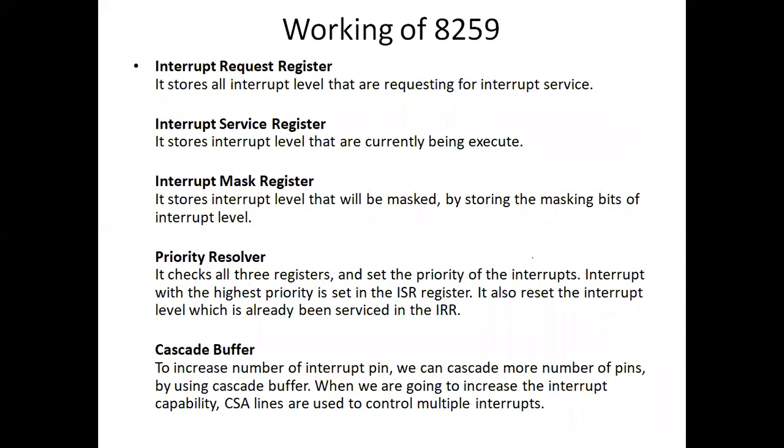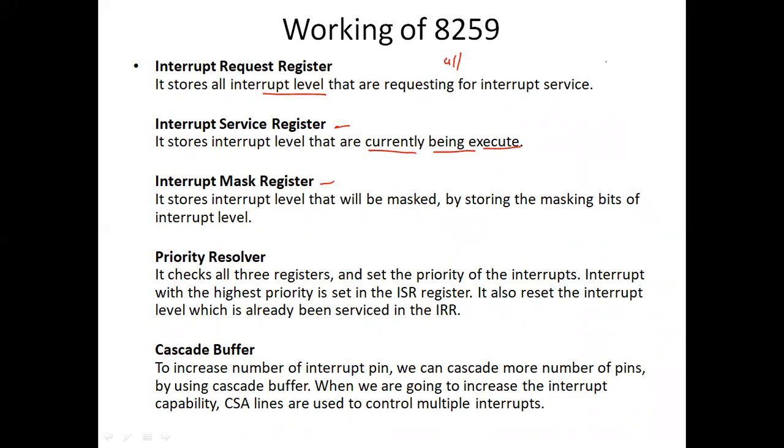The interrupt request register stores all the interrupts. The interrupt service register stores the currently executing interrupt.